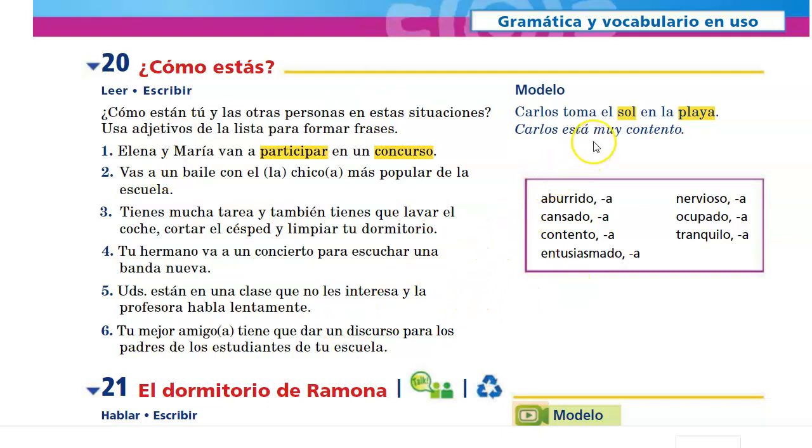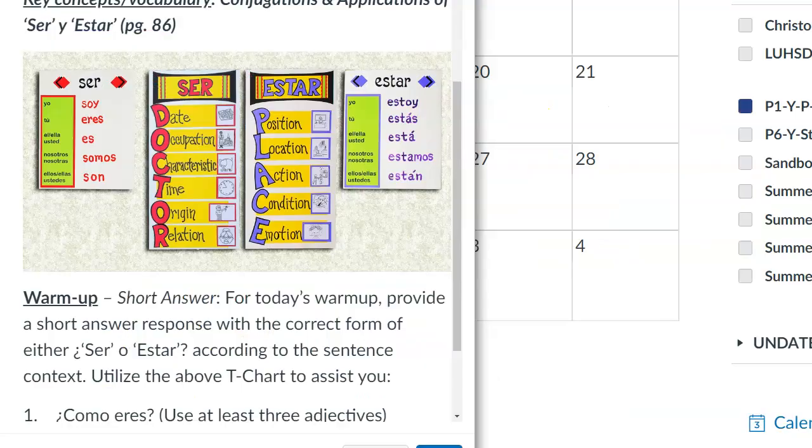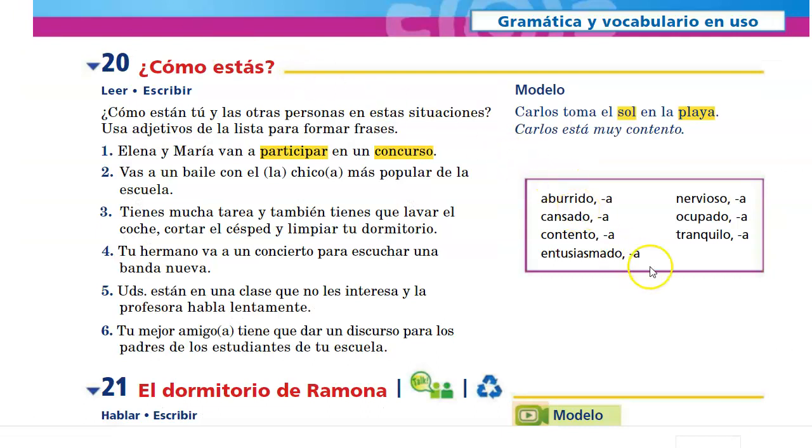So for example, Carlos toma el sol en la playa. Carlos is sunbathing at the beach. Carlos está muy contento. So you can see two steps. Step one, conjugate the verb estar according to your subject. And again, in your notes, you have the different conjugations of estar. And then step two, pick the adjective that you think best fits the description in terms of how these folks must feel. Carlos is at the beach. Carlos is very happy. Está muy contento.